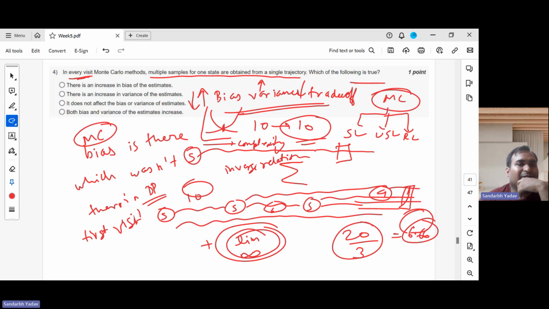So there is an increase in variance. So increase in variance kind of implies decrease in bias. No, this doesn't. It does not affect the bias or variance of the estimates. I mean, this is also false. Both bias and variance of the estimates increase, but they are kind of inversely related. So both simultaneously increase, right?